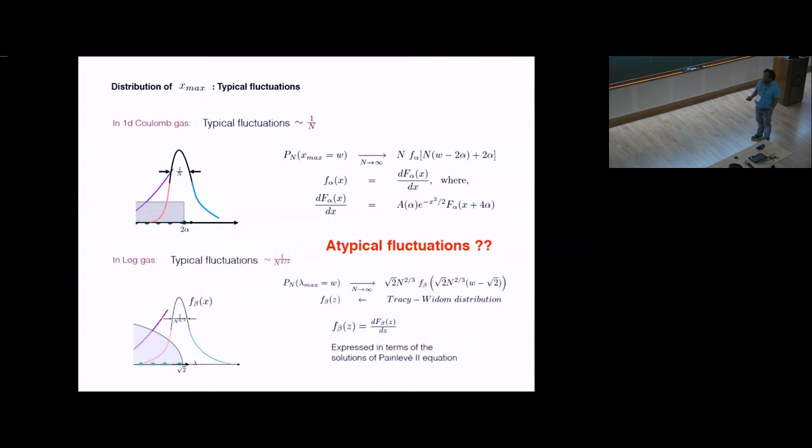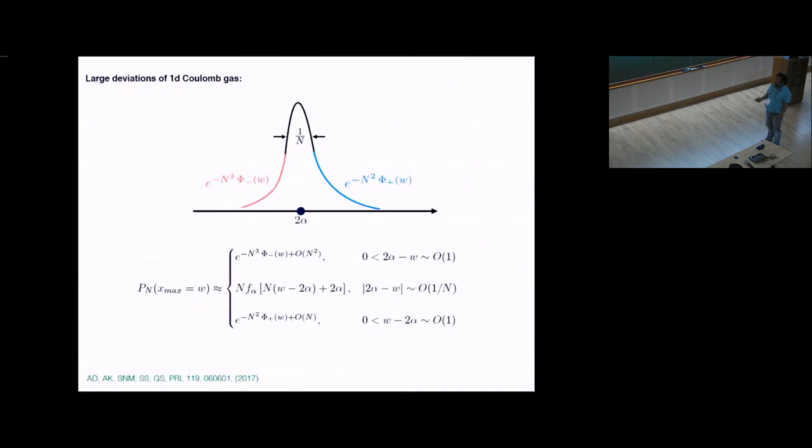Okay. So these functions describe the typical fluctuations around the mean, which are of order 1/n in this case, and in the log gas case are of order 1/n^(2/3), but they do not describe the atypical fluctuations, like fluctuations of order 1 from this mean point. Those fluctuations, it turns out, can be described by large deviation functions in this case.